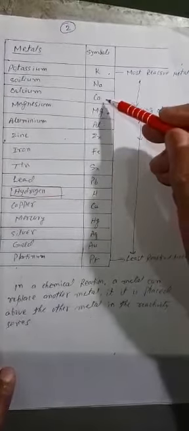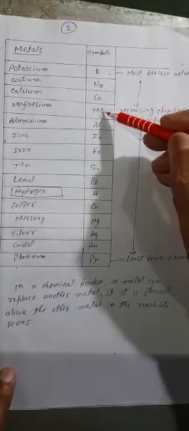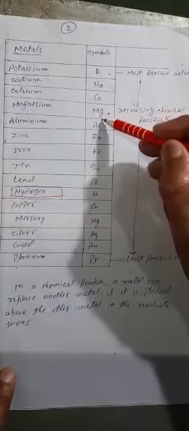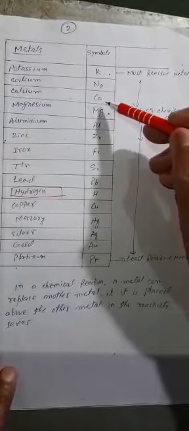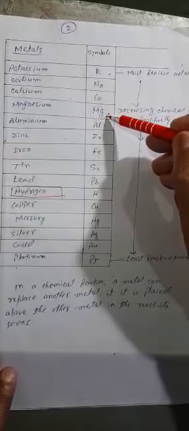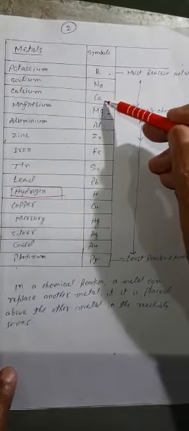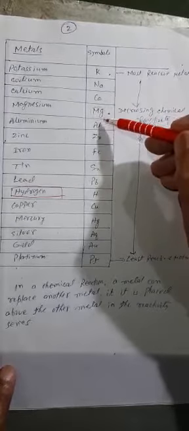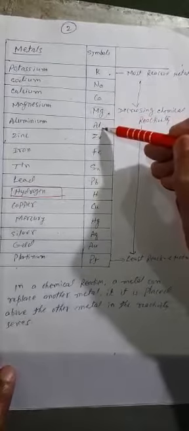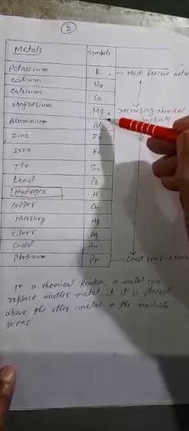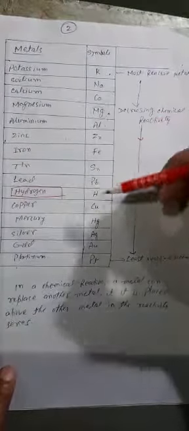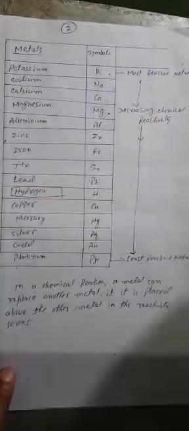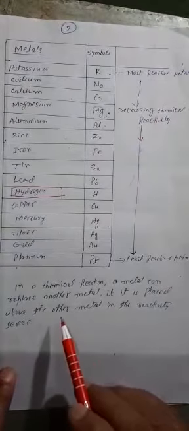Magnesium is below calcium, which means magnesium is less reactive than calcium. So the metals have been arranged in decreasing order of chemical reactivity.